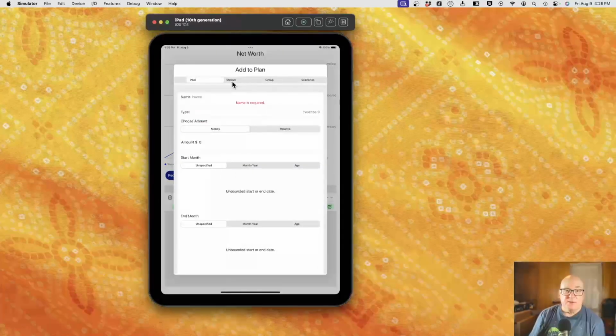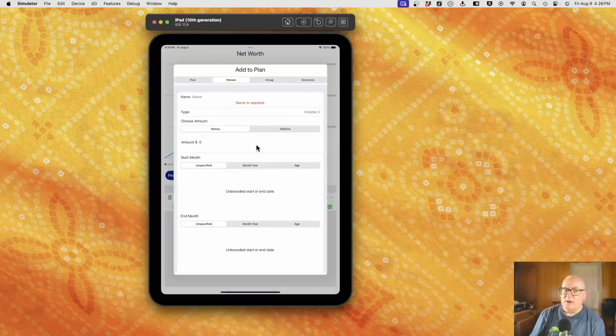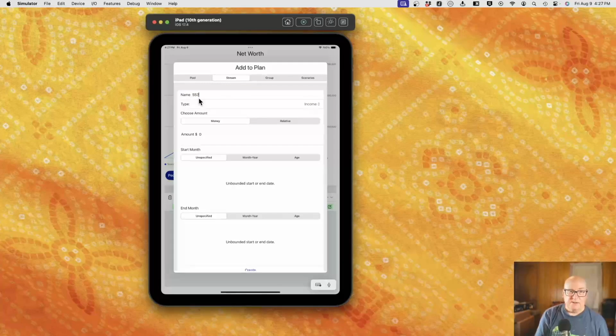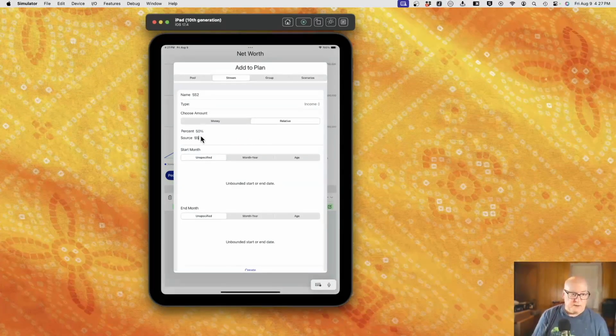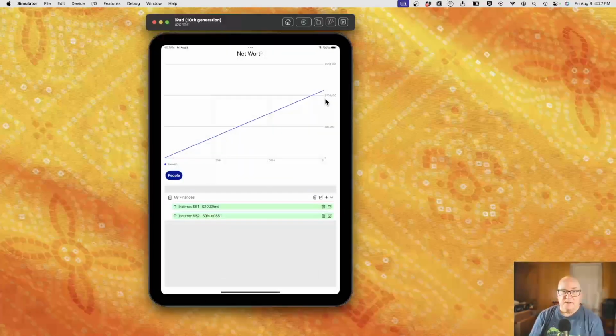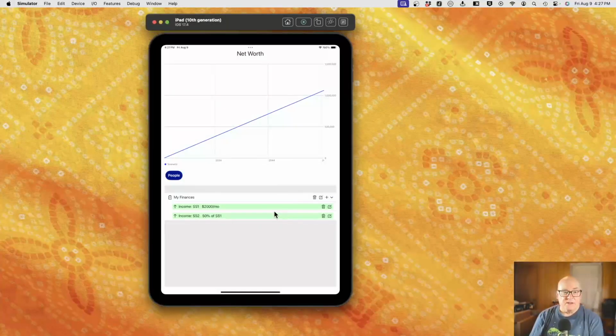This relative value, it'll be an income stream. I really think this relative value probably shouldn't be done in amount. It probably should be done as another top level entry, but we'll do that in the future. So we'll call this one SS2. And the amount is relative. We'll make it 50% of SS1 and create that. Okay, and you can see, yeah, we're a little bit over $1 million. So we've added in that amount successfully.